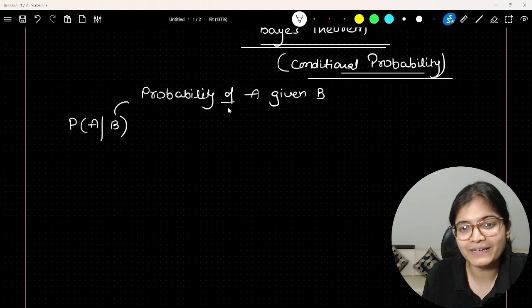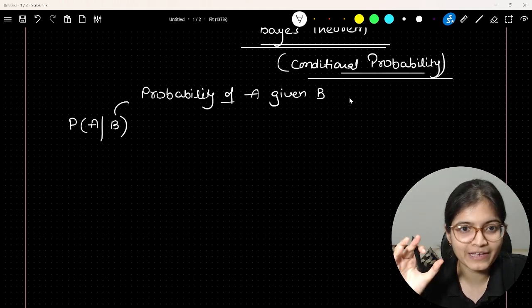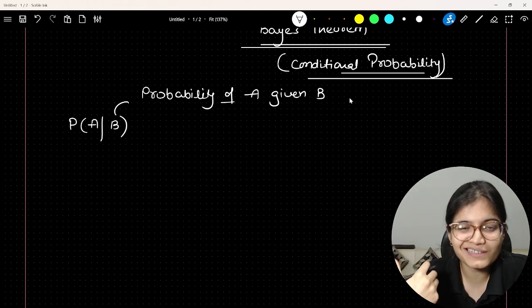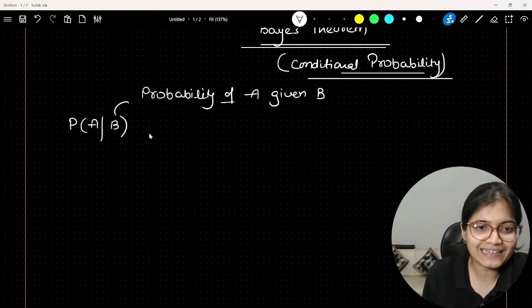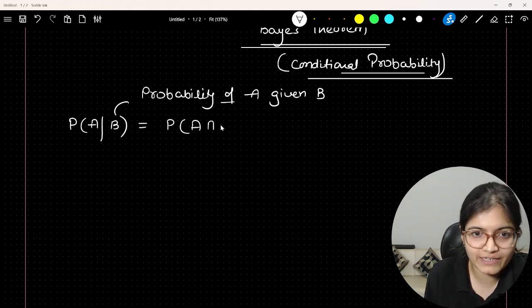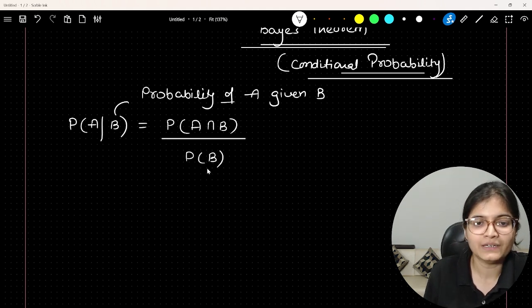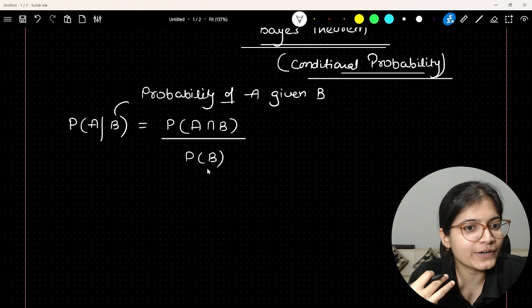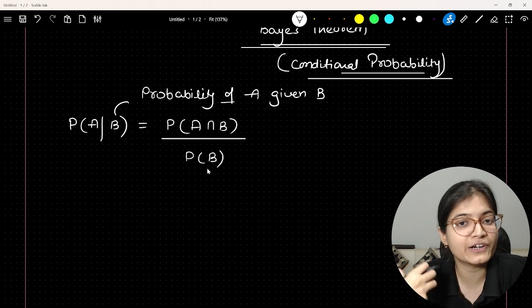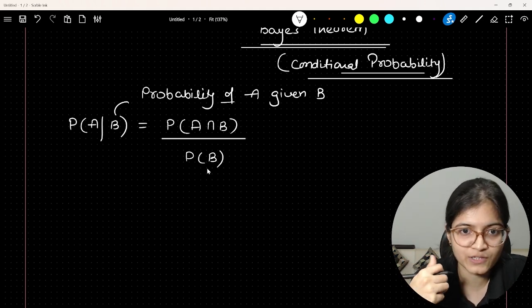It means that B has already taken place, and now you have to evaluate the probability of A. In that case, the result is the probability of A intersection B divided by the probability of B. This is how we can evaluate the conditional probability as per Bayes theorem.